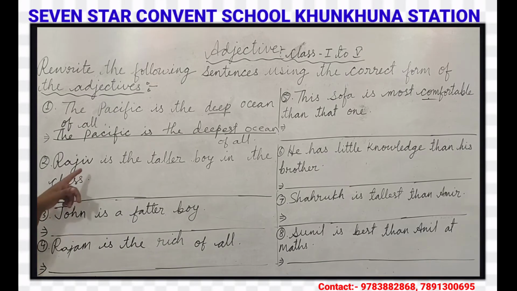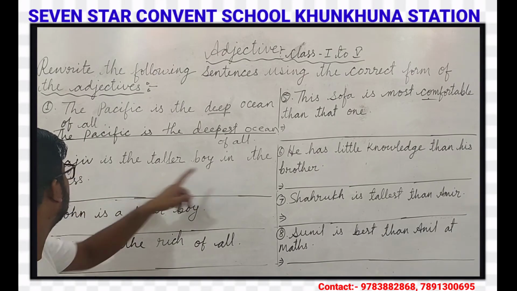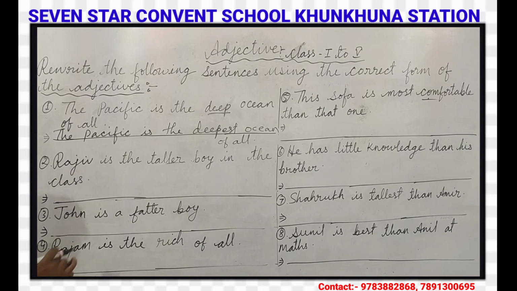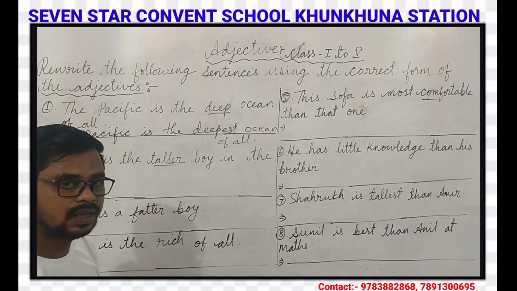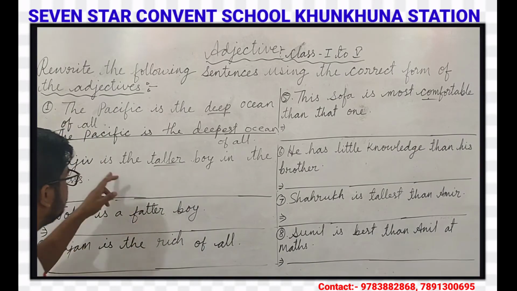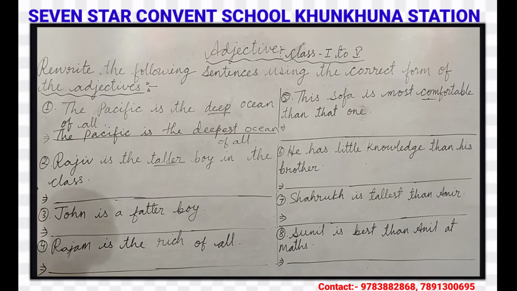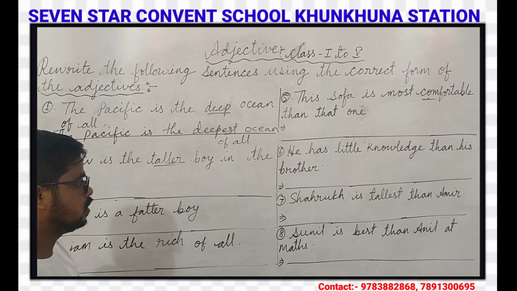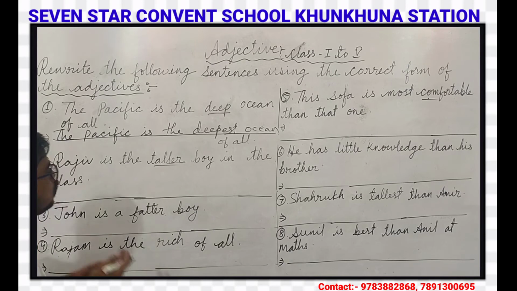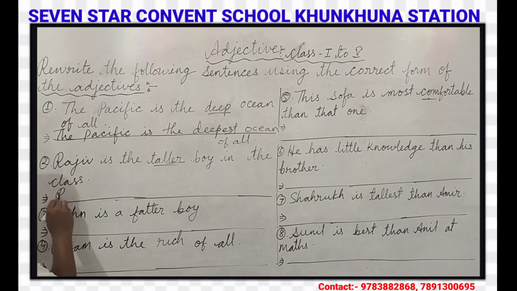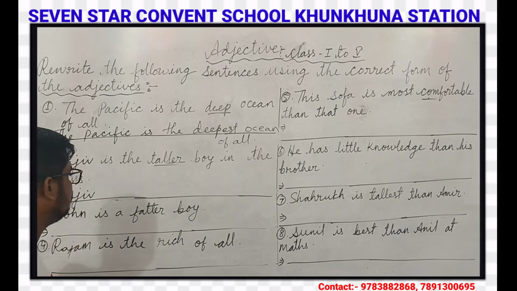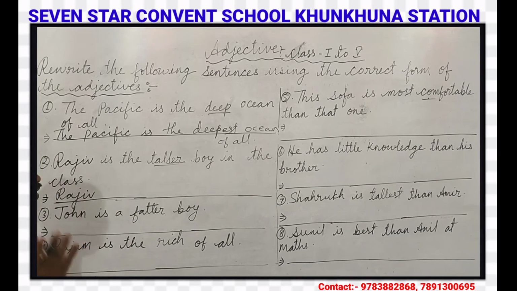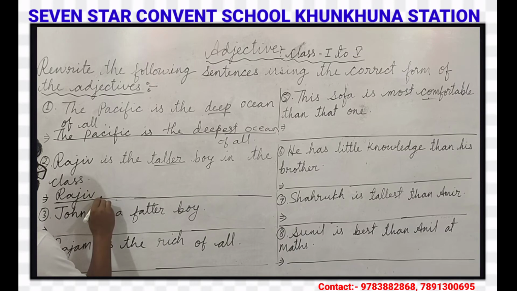Our next question is: Rajiv is the taller boy in the class. Here taller is the adjective and in this sentence we have to make a comparison between more than two persons. There is 'the' before the adjective, so the superlative degree will come here.